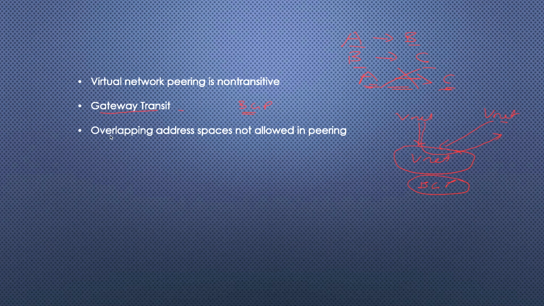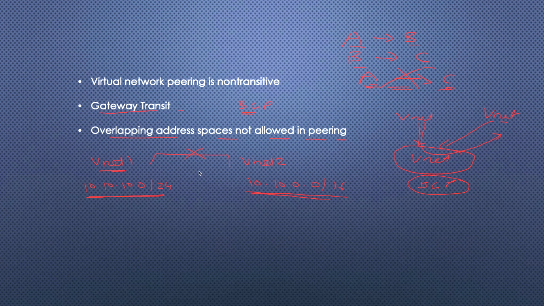One more important point here: overlapping address spaces are not allowed in peering. Let me give you an example. If we have one VNet of 10.10.10.0/24, this is the address space for VNet 1. Now we have another VNet 2, and this VNet has something like 10.10.0.0/16. Now if we want to peer these two VNets to each other, peering is not allowed. Why? Because the IP ranges here and here overlap with each other.